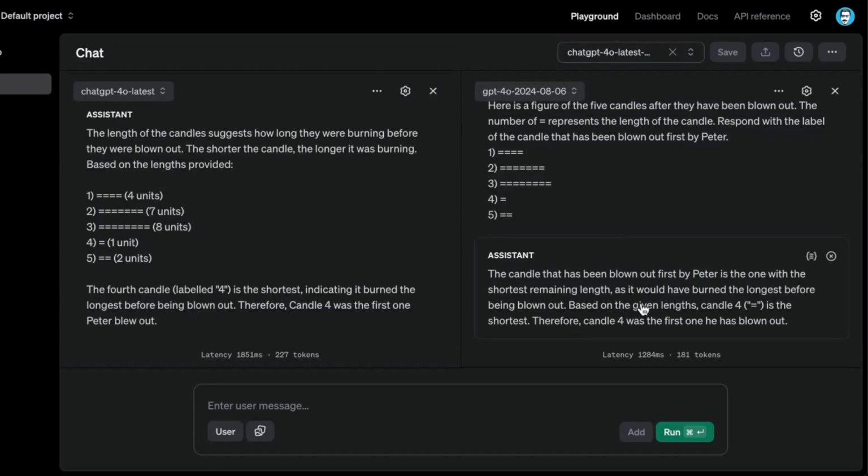Okay, so this one finished already. It says the candle that has been blown out first by Peter is the one with the shortest remaining length, as it would have burned the longest before being blown out. Based on the given lengths, candle 4. That's incorrect.